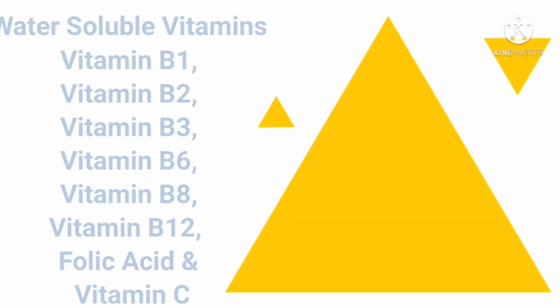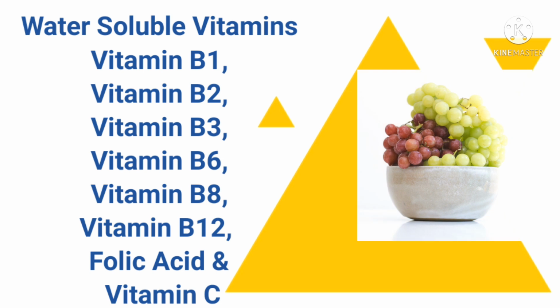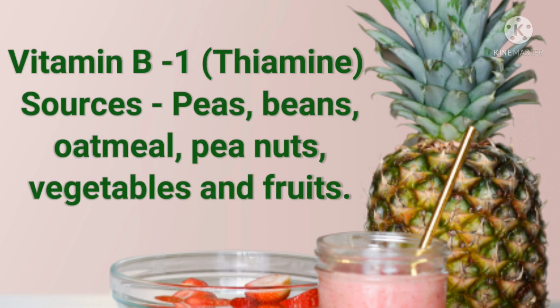Now we talk about the water soluble vitamins. Water soluble vitamins, as I said, include B complex vitamins. B complex includes vitamin B1, vitamin B2, vitamin B3, vitamin B6, vitamin B8 and vitamin B12. There are also folic acid, and vitamin C, which is called ascorbic acid. So we'll start with vitamin B1. The main sources of vitamin B1 are peas, beans, peanuts, in Hindi called moongfali, vegetables and fruits.